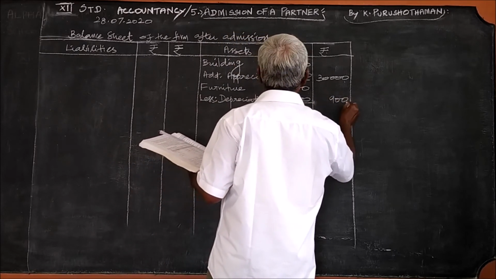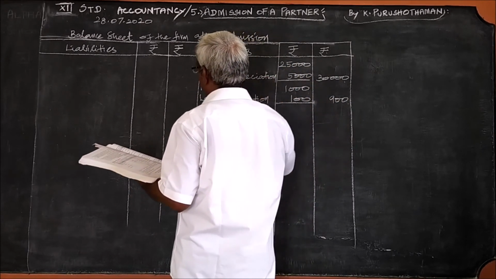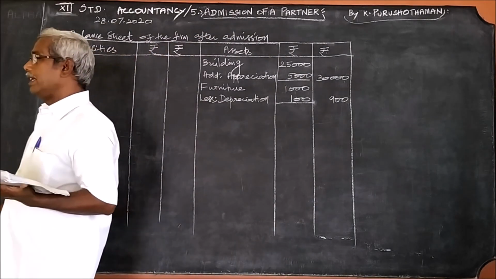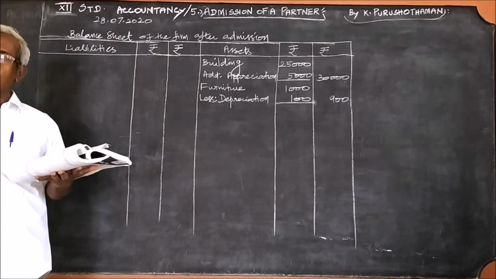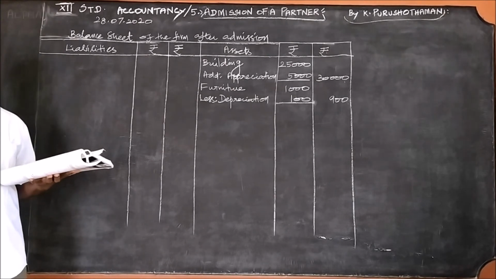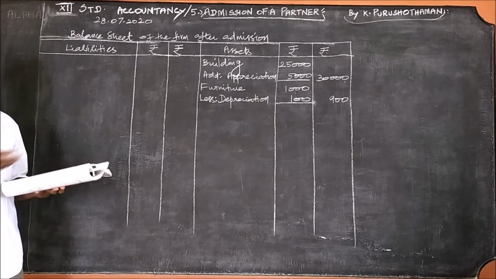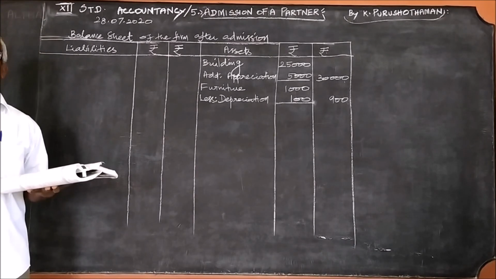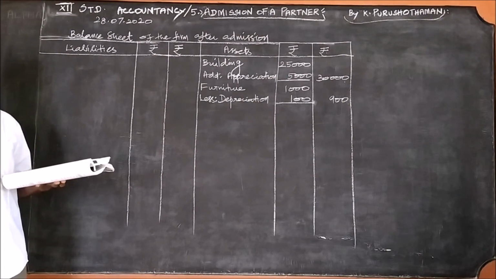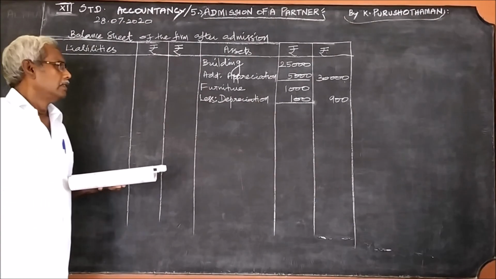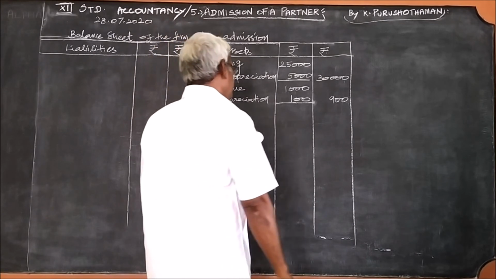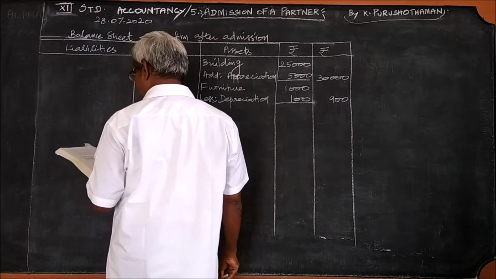So 900. These calculations we have done in revaluation account only. Just we are using those amounts here. We need not calculate once again. We have calculated it already. Furniture 1,000, less depreciation 100, 900.